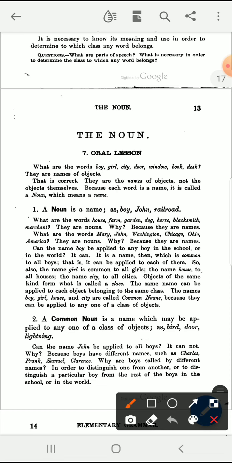In this lesson, Lesson 7, we're going to study the first of the parts of speech, which is the noun. So let's read through this lesson together and learn about the noun.